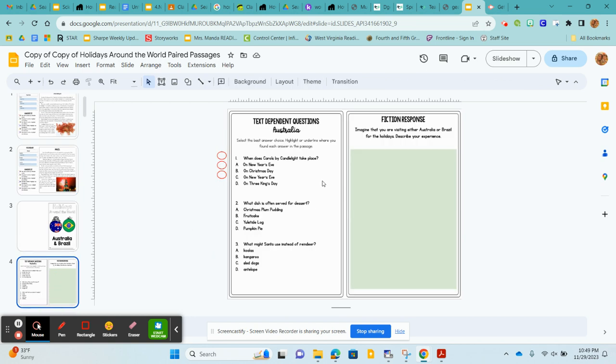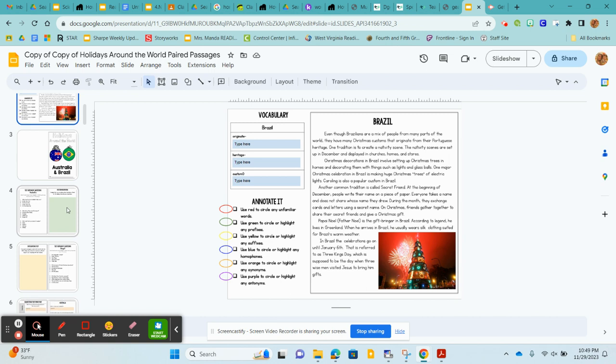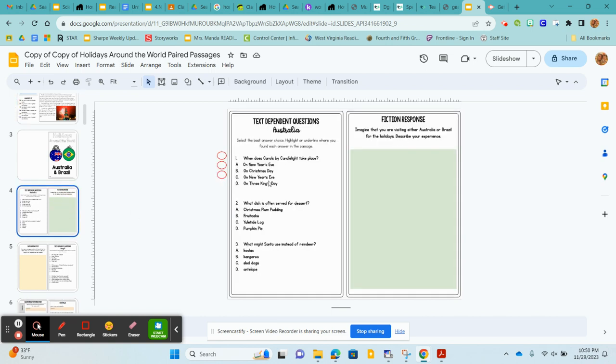Now, we're going to be comparing. Comparing means to look at both of those: the Australia passage from yesterday and the Brazil passage from today. We're going to look at their holidays and see what's the same and what's different. First, you're going to answer these questions about Australia. Guess what? It wants you to highlight or underline where you found each answer in the passage. So you read your first question, you go back to Australia, and you highlight or underline where you found each answer. I'm going to be checking to make sure that you've done this, found that text evidence.